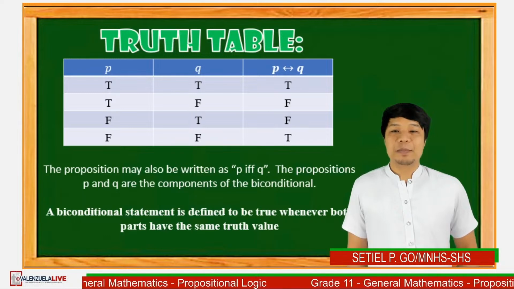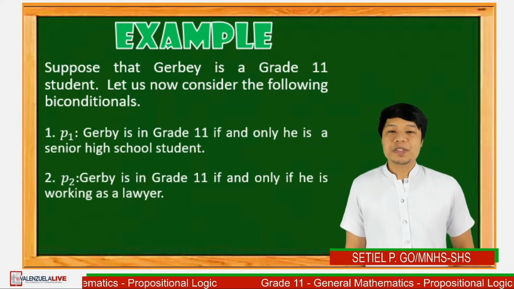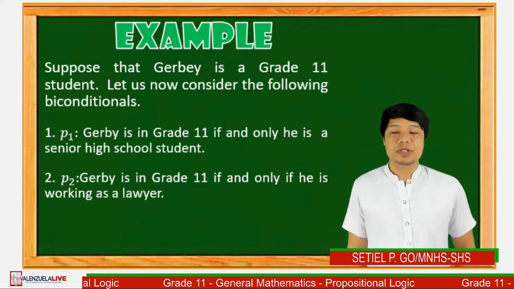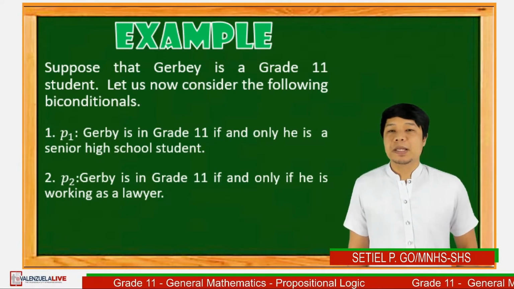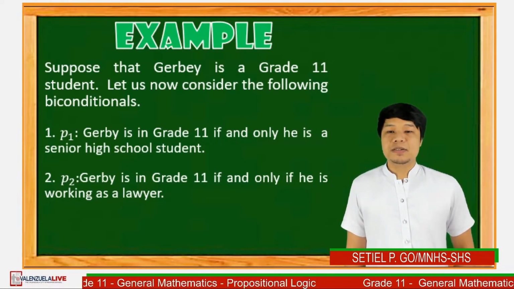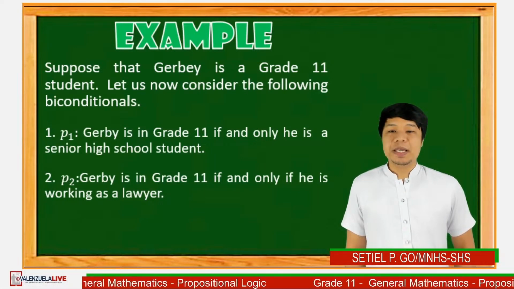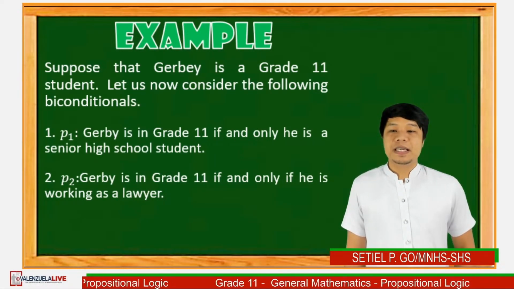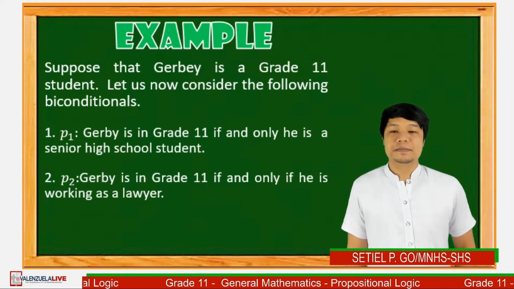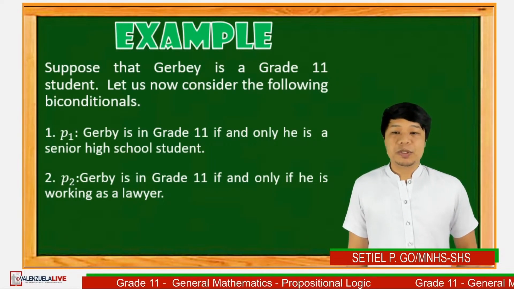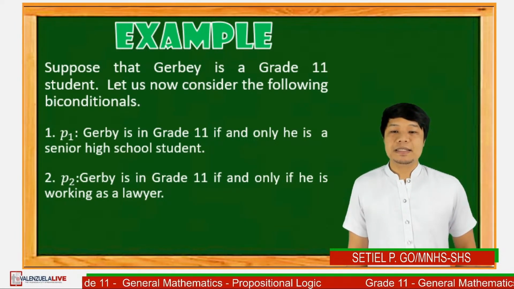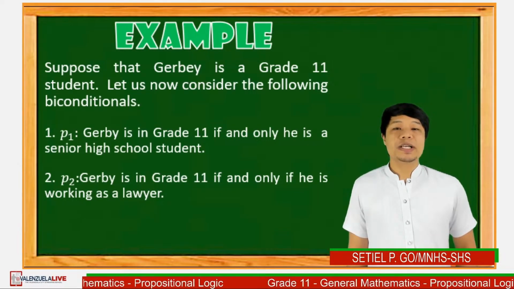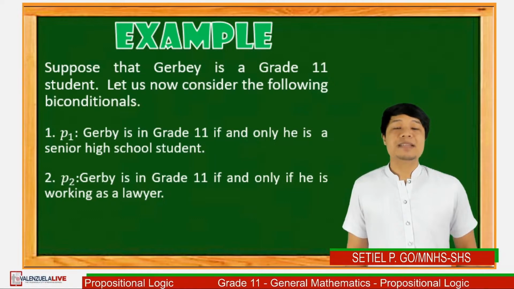Let's have an example. Suppose that Jerby is a grade 11 student. Let us now consider the following biconditionals. Number 1, proposition 1 states that Jerby is a grade 11 student if and only if he is a senior high school student. Number 2, proposition 2, Jerby is in grade 11 if and only if he is working as a lawyer.